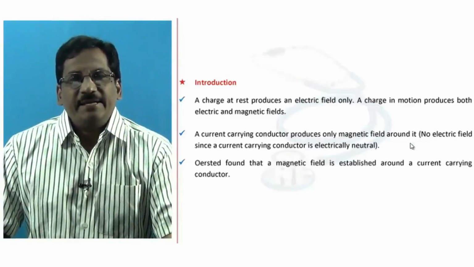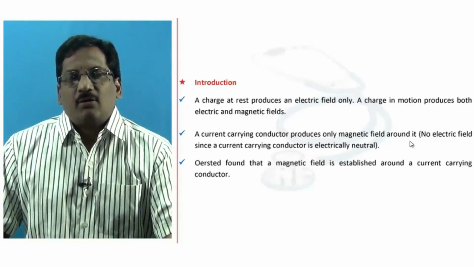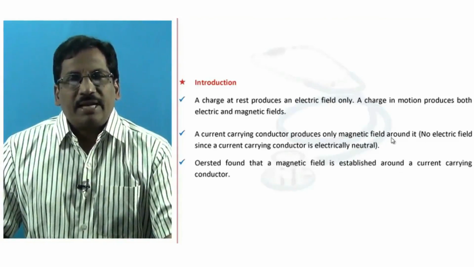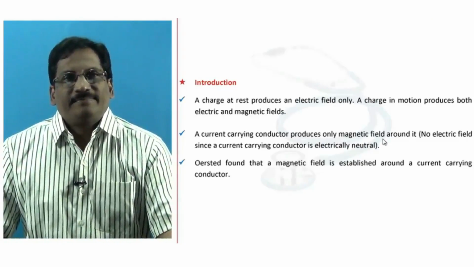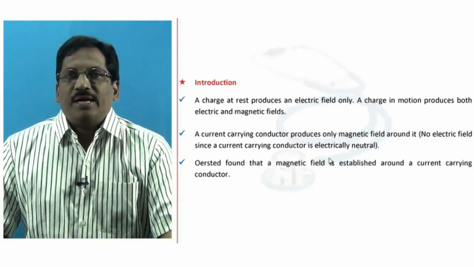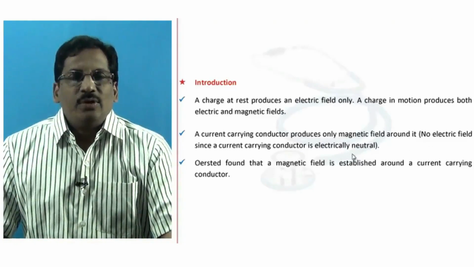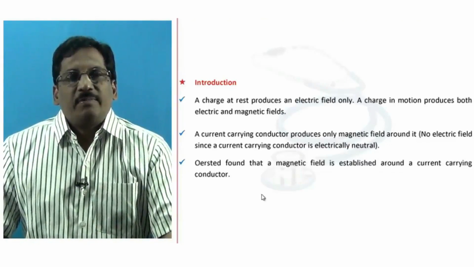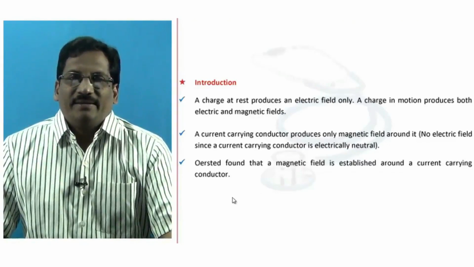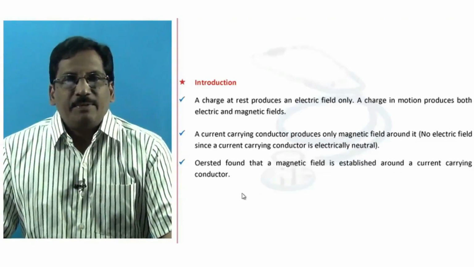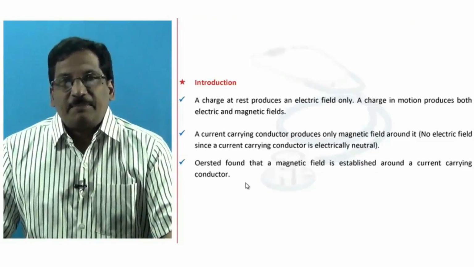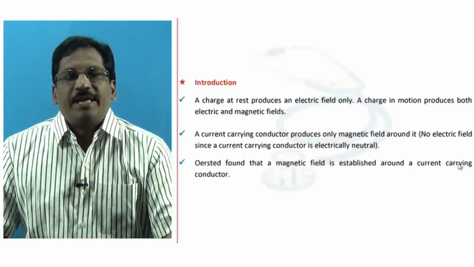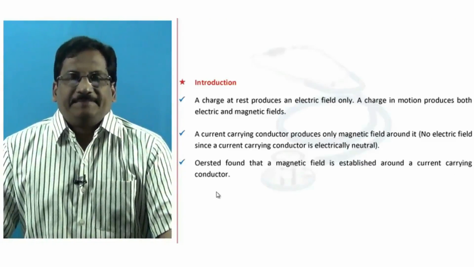When a conductor is carrying current, even though the electrons are flowing through this conductor, as a whole the conductor is electrically neutral. So there is no electric field due to a current carrying conductor. Only a magnetic field is possible around a current carrying conductor, and that was confirmed by Oersted by a simple accidental experimental discovery. So Oersted found that a magnetic field is established around a current carrying conductor.